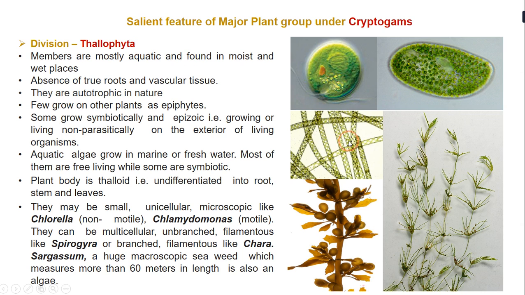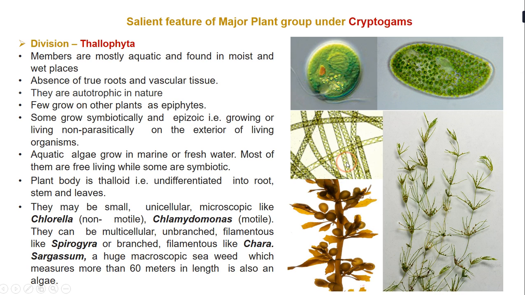Now, if we study the examples of Thallophyta, many of them are small, unicellular and microscopic, like Chlorella, which is non-motile. Then there is Chlamydomonas, which is motile. They can be multicellular, unbranched and filamentous like Spirogyra, or branched and filamentous like Chara. So this is Chara, which is branched and filamentous, and this is Spirogyra, which is unbranched and filamentous.